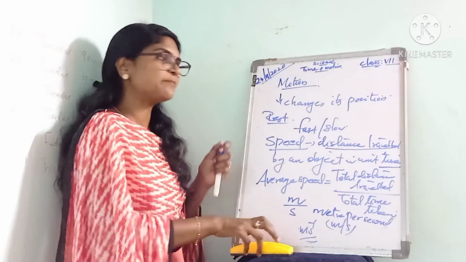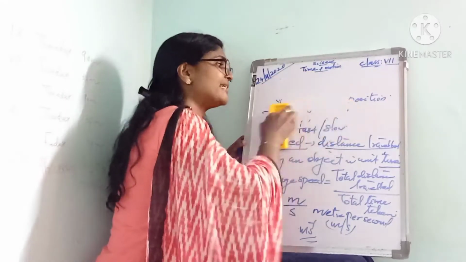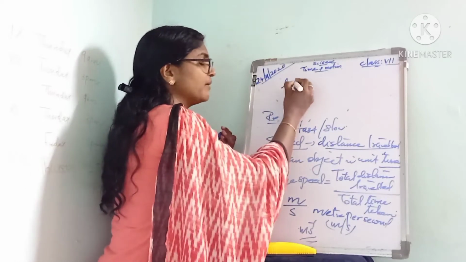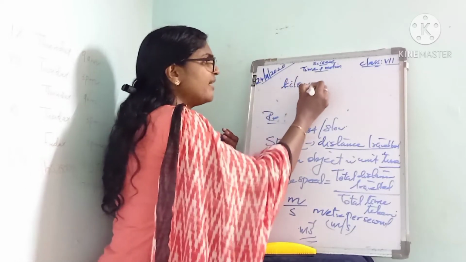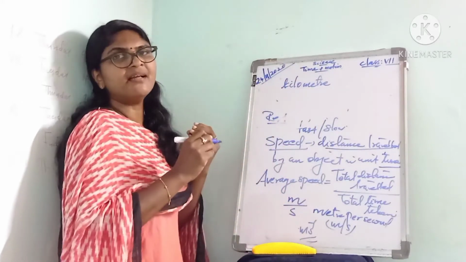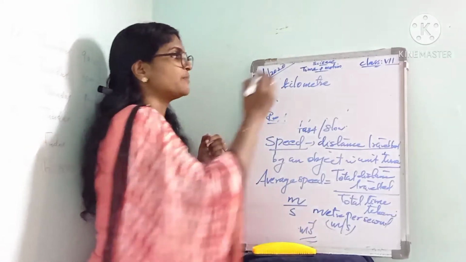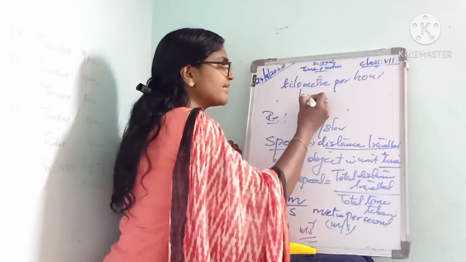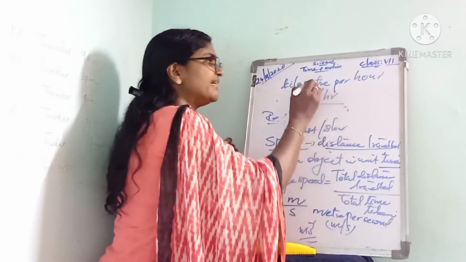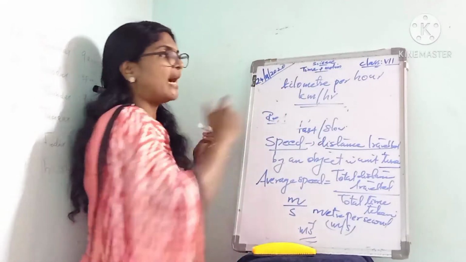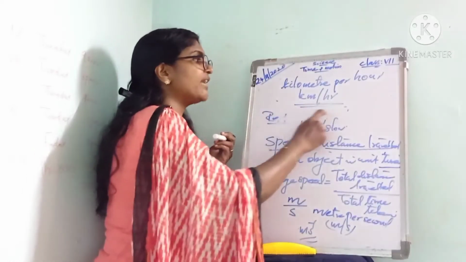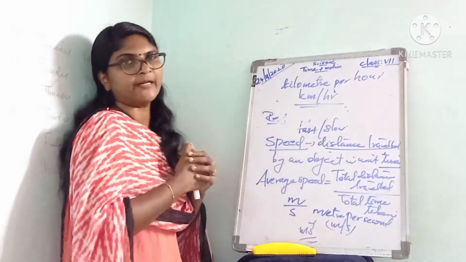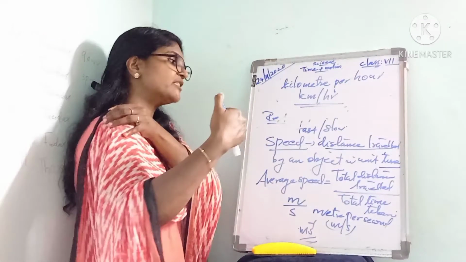Also we can express the distance in kilometer and the time in hour. Then the unit of speed is kilometer per hour. If the distance is expressed in kilometer and the time in hour, then we can write the unit of speed as kilometer per hour. Then what is speed actually?